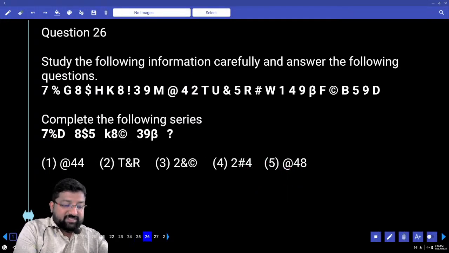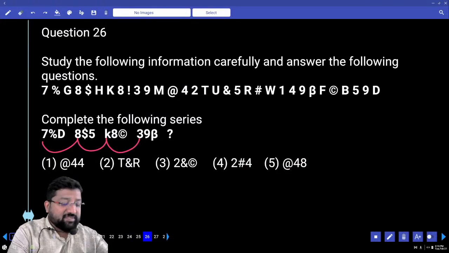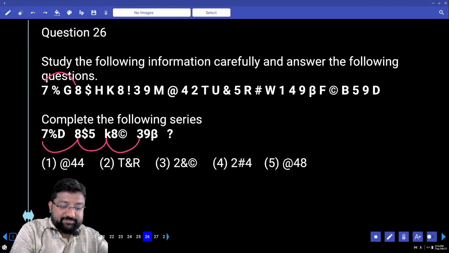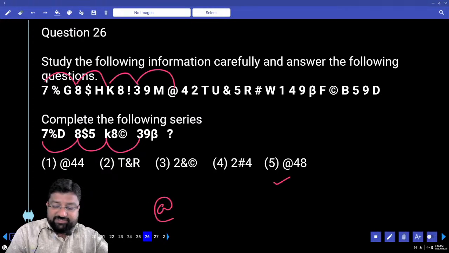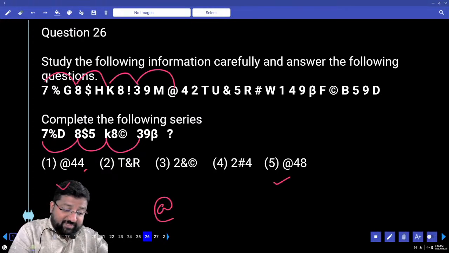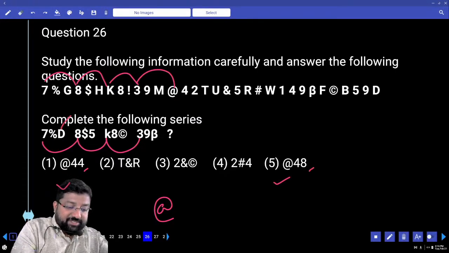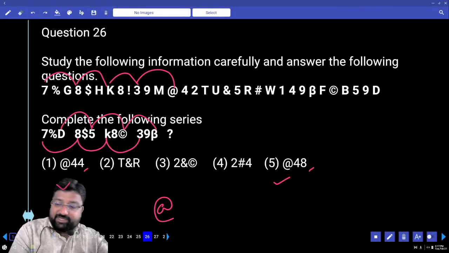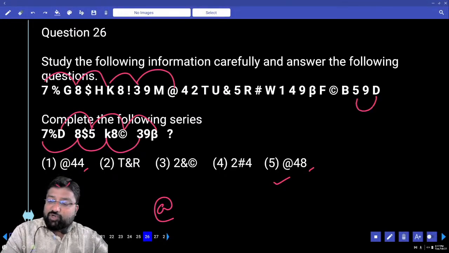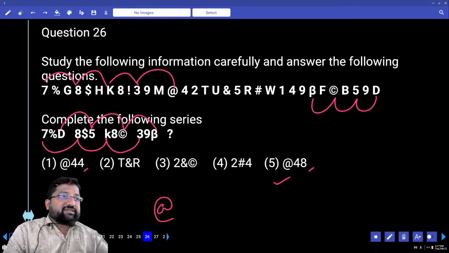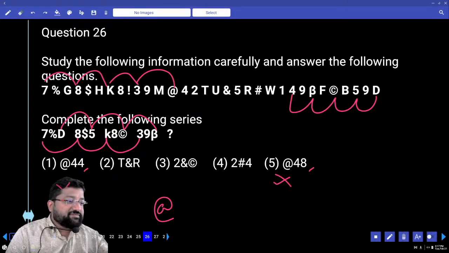Now in this question, always compare the first element with the first. 7 to 8, third right. 8 to K, third right. K to 3, third right. Next third right is at the right. How many options? 2 options. But when I observe carefully, the last element is different. I'll now concentrate only on the last elements. D5, copyright, beta. D5, second left, copyright, second left, beta, second left. Second left is what? 4. Your answer should end with 4. Which option is my answer? Clear?